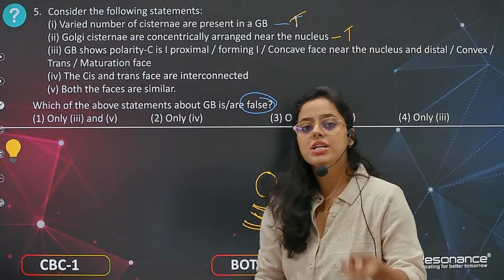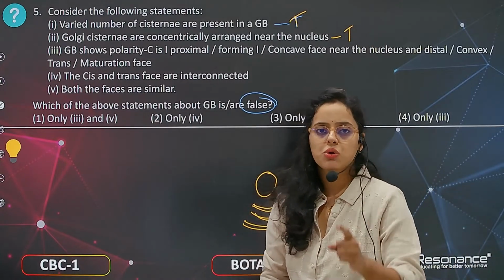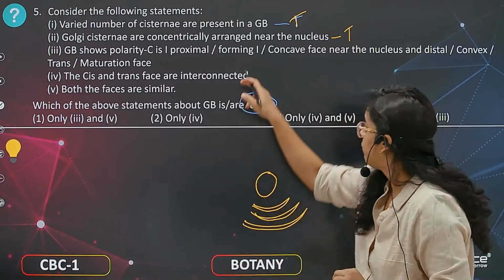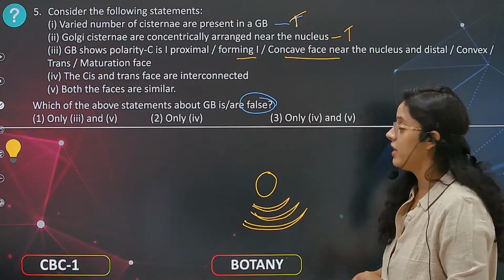Now coming to the third statement, Golgi bodies show polarity. One is the proximal or forming face, the concave face near the nucleus.